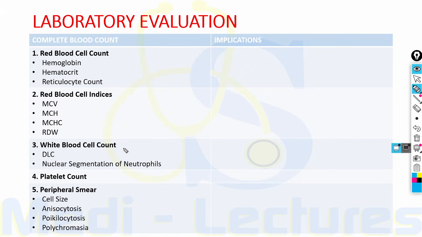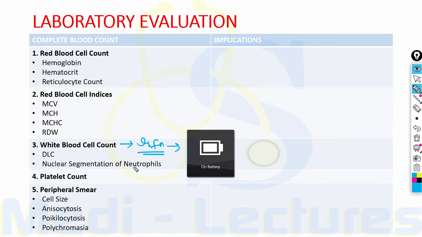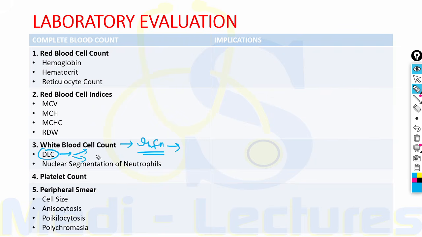Now WBC count can give us a hint about infection as the underlying cause of anemia. DLC, that is differential leukocyte count, can show whether there is acute or chronic inflammatory process. Similarly, nuclear segmentation of neutrophils is important because hypersegmented neutrophils can be seen in megaloblastic anemia.